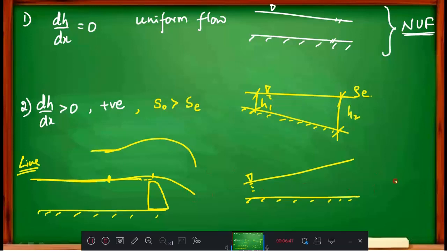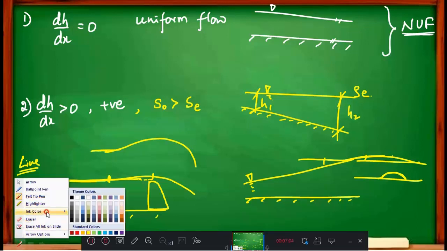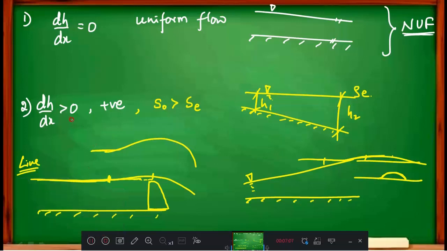Not only here. Water is flowing like this, put one hump here. When you put a hump, what happens? Water will take some shape like this. Then here, gradually varied flow. Therefore the best example for dH by dx greater than 0 is a backwater curve. This is the best and only example: a backwater curve is the best example for dH by dx greater than 0.